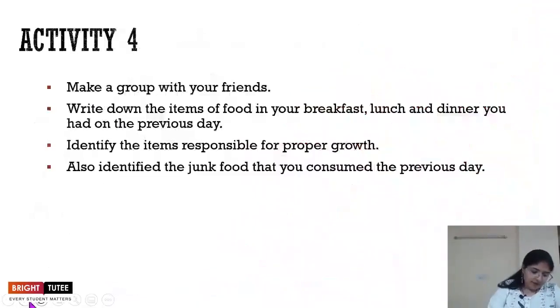Now, let's perform an activity where you can make a group with your friends and write down the food items of your breakfast, lunch, and dinner you had the previous day. And you can identify in those items what are the things which will help you in proper growth. Usually, the food which contains a lot of protein helps in your growth. The food which contains a lot of carbohydrate provides you with energy, right?